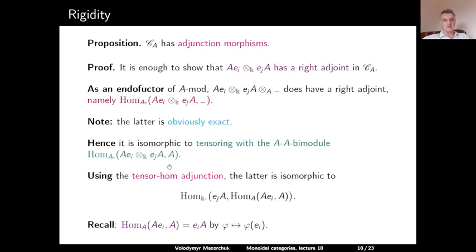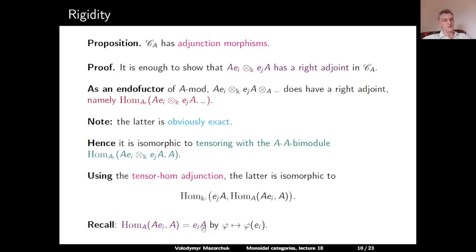So this AA bimodule is therefore isomorphic to the AA bimodule given by Hom over K, so here we have the K action, EJA, comma, Hom over A from AEI to A. Now we recall that Hom over A from AEI to A is just isomorphic as a vector space to EIA.